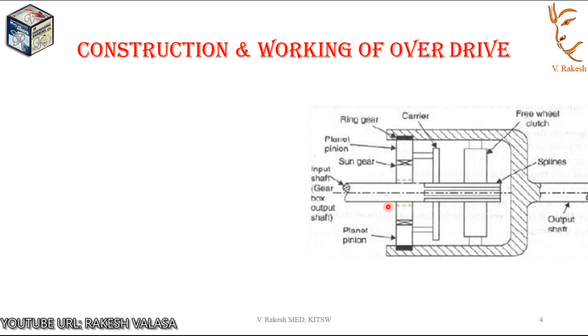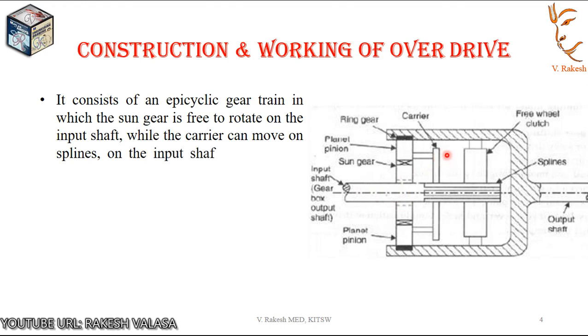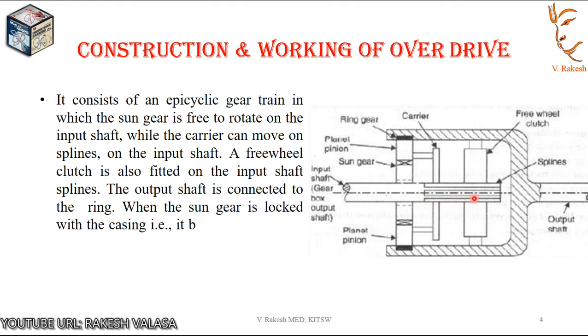It consists of an epicyclic gear train in which the sun gear is free to rotate on this input shaft, while the carrier can move on splines on the input shaft. See here, a free wheel clutch is also fitted on the input shaft splines. The output shaft is connected to this ring gear.